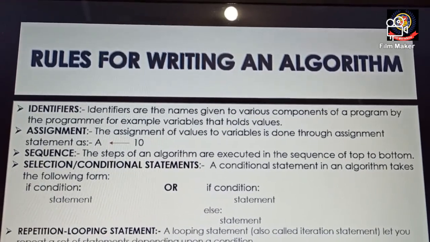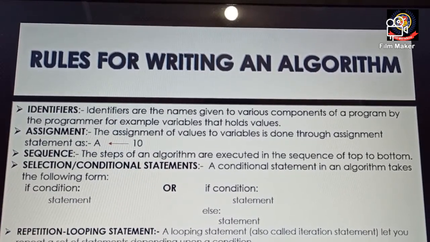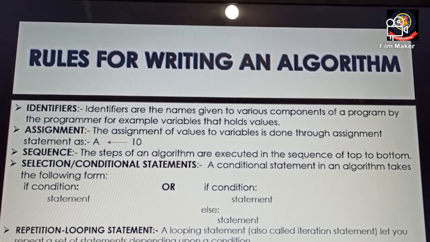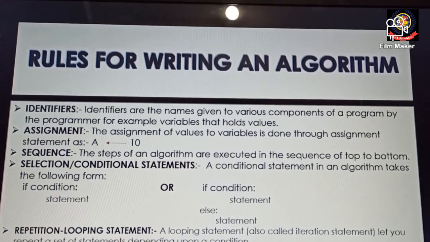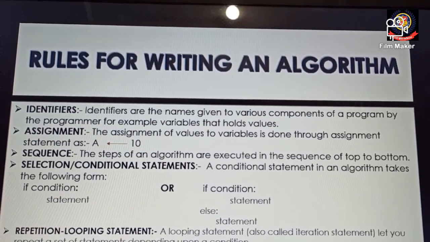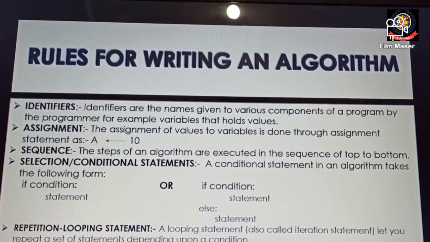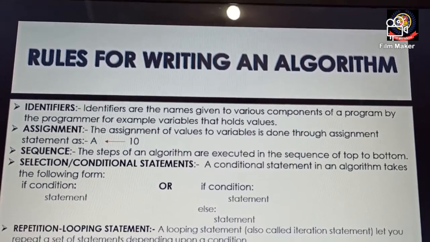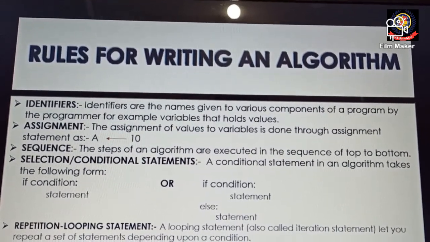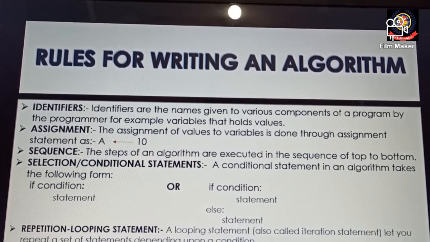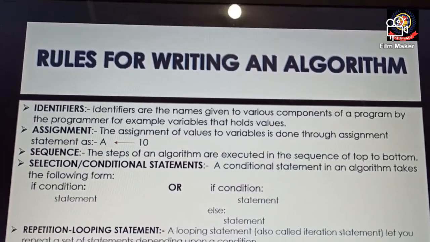You can see the syntax: if condition, then we put the statement. If the condition is true, then the body of the if part will be executed. Otherwise, if the condition is false, it goes to the else part. So this is the role of selection and conditional statements, and we can apply this conditional statement while writing the algorithm also.